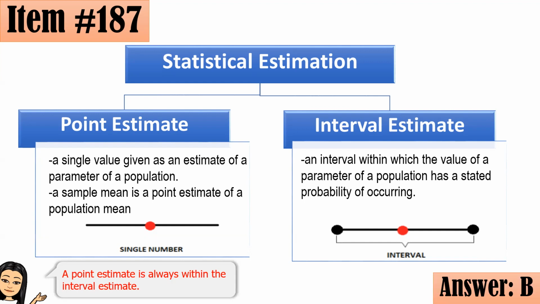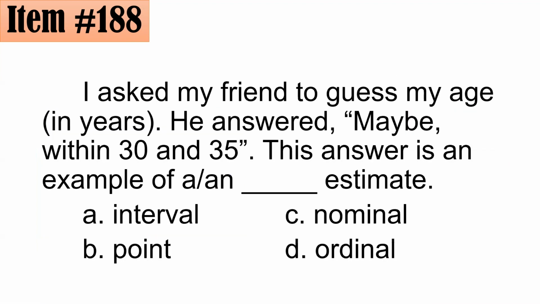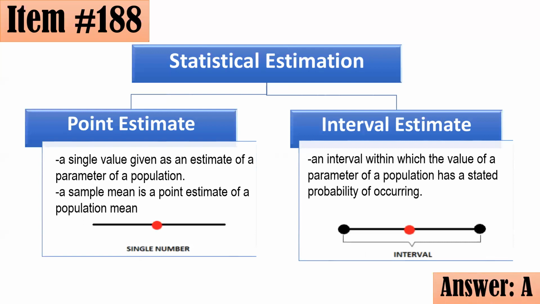Change answer agad. Sabi siya. Okay. How about ito? I asked my friend to guess my age in years. He answered, maybe within 30 and 35. This answer is an example of... Okay, if you answered interval estimate, you are actually correct.